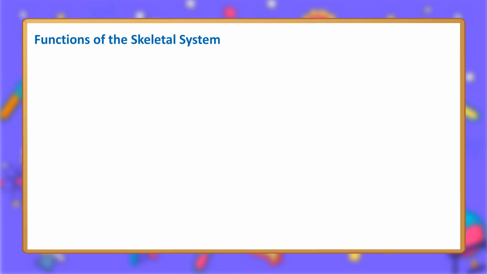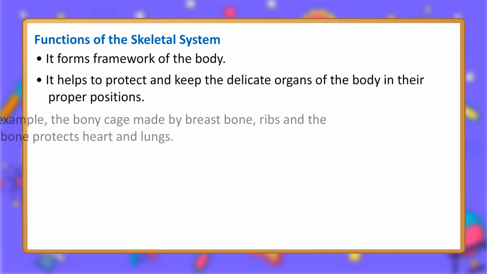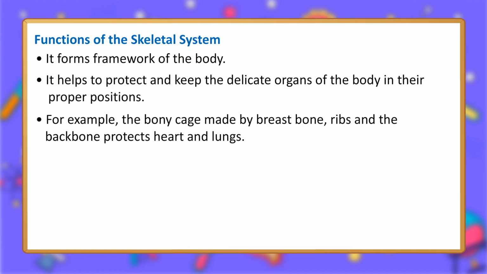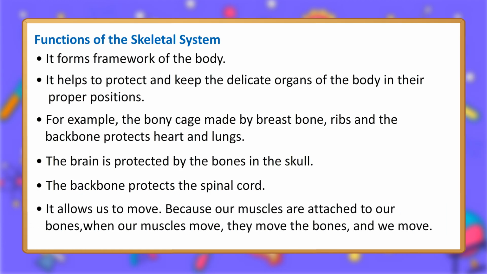Functions of the skeletal system. It forms the framework of the body. It helps to protect and keep the delicate organs of the body in their proper positions. For example, the bony cage made by the breastbone, ribs and the backbone protects the heart and lungs. The brain is protected by the bones in the skull. The backbone protects the spinal cord. It allows us to move. Because our muscles are attached to our bones, when our muscles move, they move the bones, and we move.